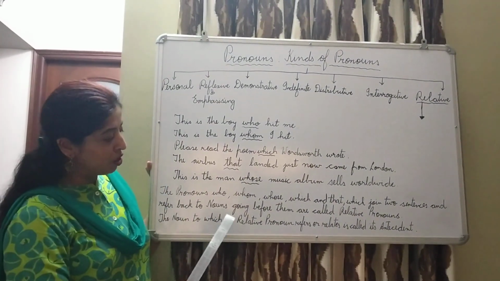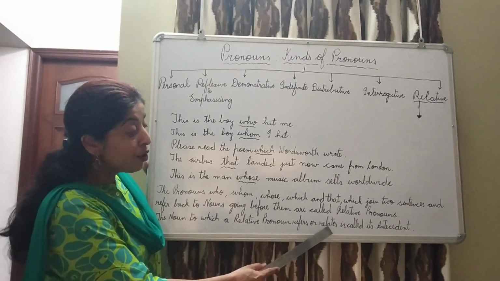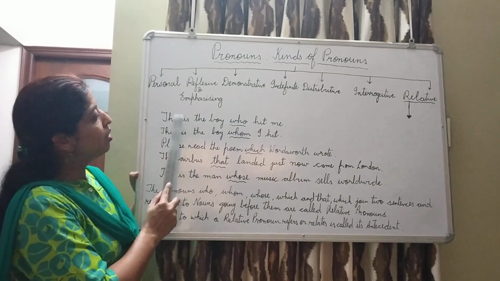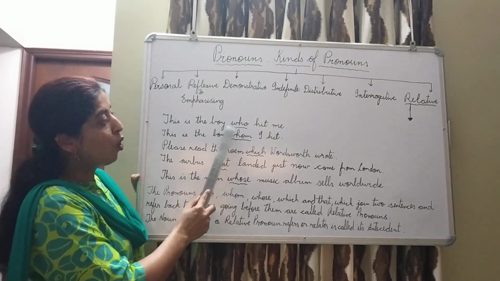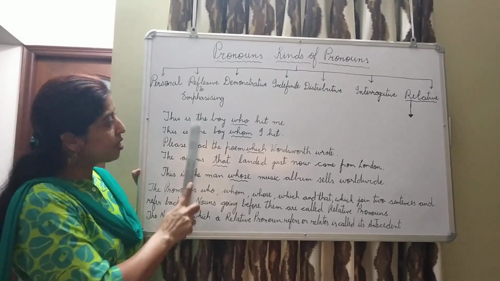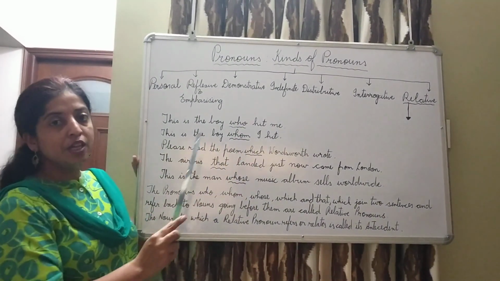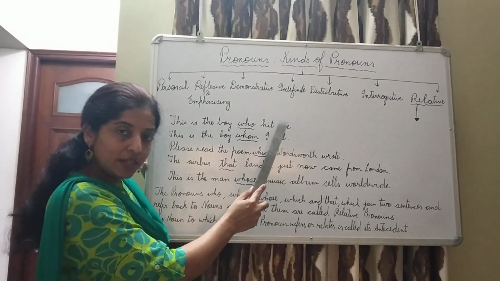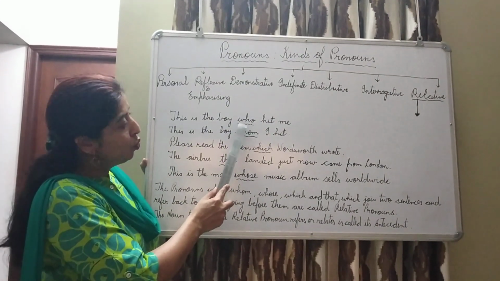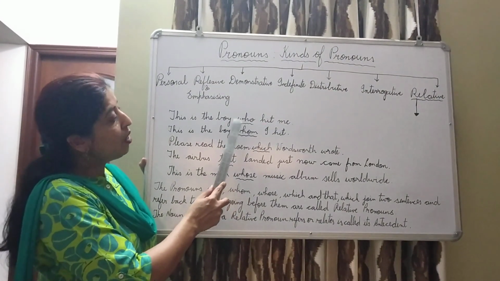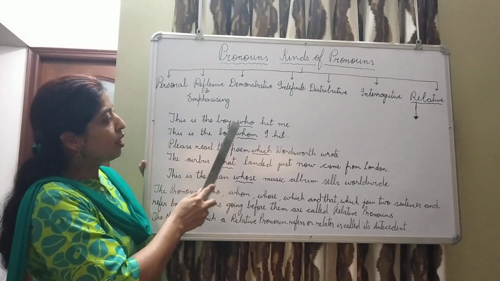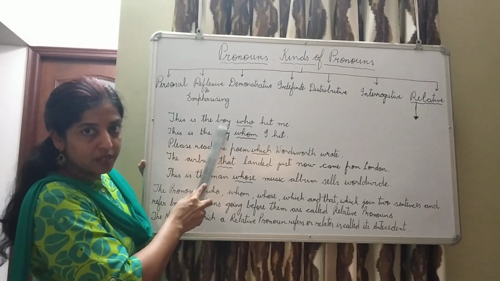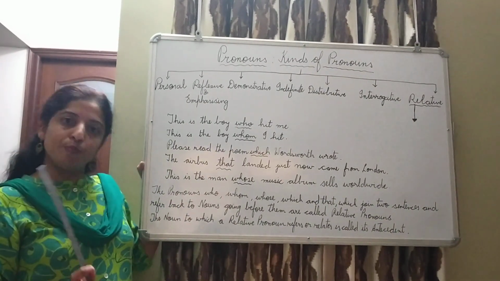The noun to which a relative pronoun refers or relates is called its antecedent. That means here, this is the boy. The boy hit me. Two sentences. These two sentences will join using who. This is the boy who hit me. So who is used to join two sentences and who relates to the noun. Now the noun antecedent is boy. Who relates to this antecedent? So who is a relative pronoun.